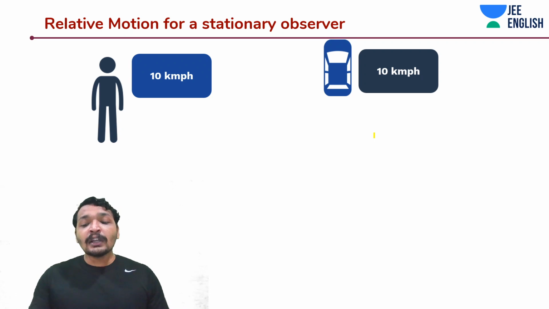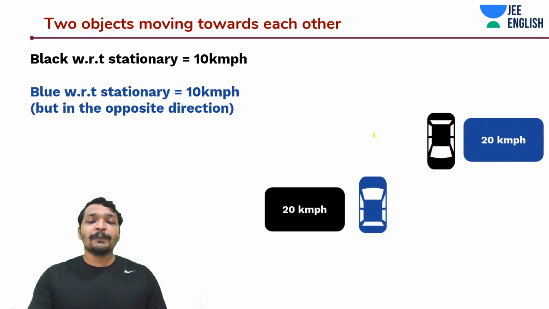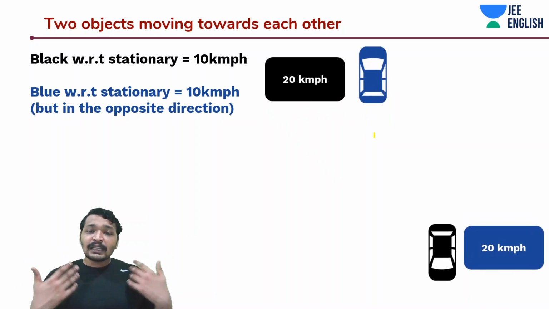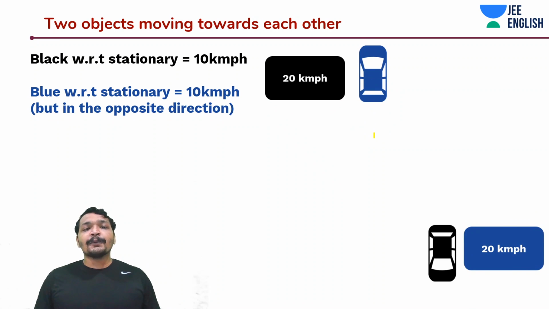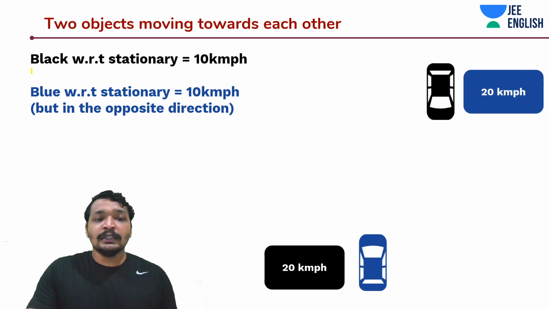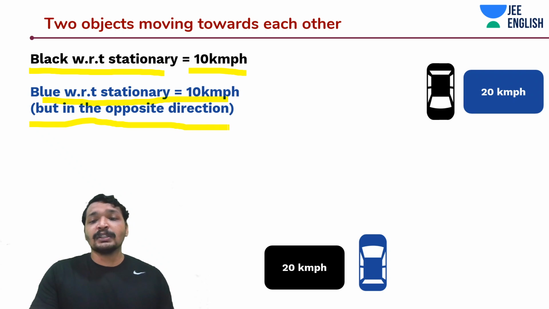So what about if two cars are moving towards each other but in opposite directions, like the problem before? In that case, each car was seeing that they are approaching each other with 2 meters per second speed. Let's say in this case, black with respect to a stationary observer is moving at 10 kilometers per hour, and blue is moving at 10 kilometers per hour with respect to a stationary observer, but in the opposite direction.